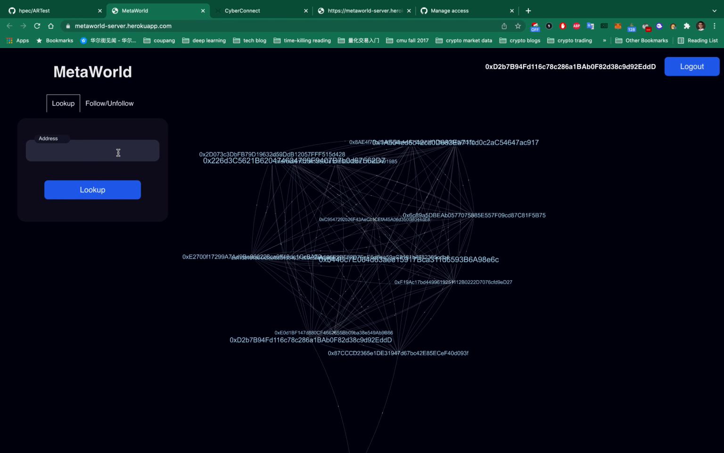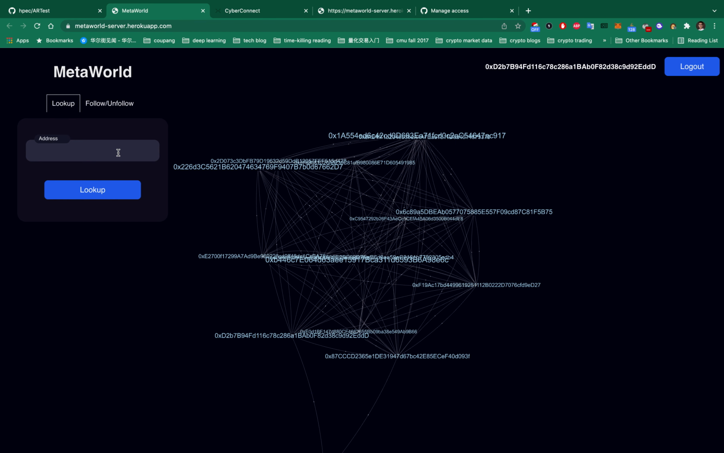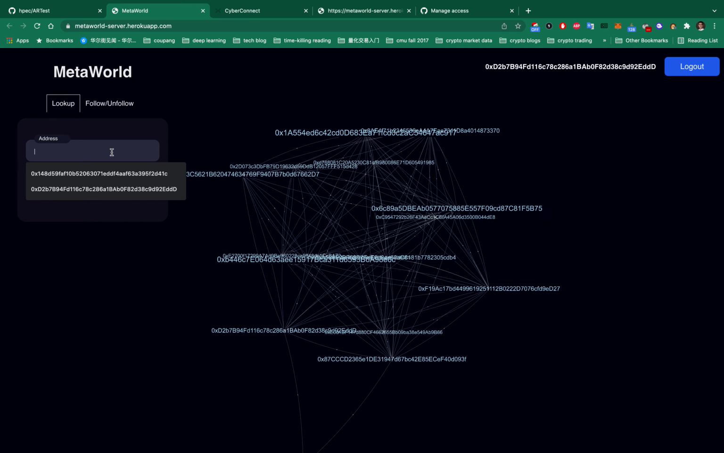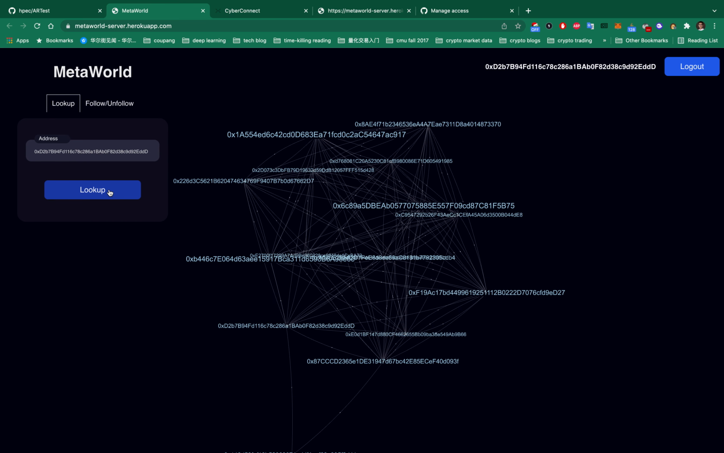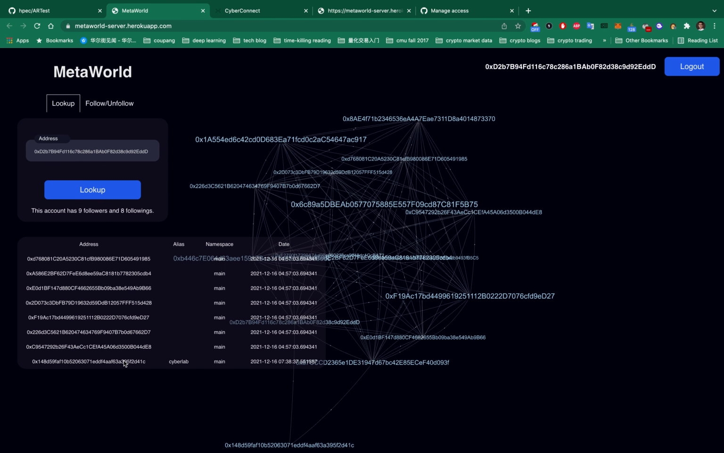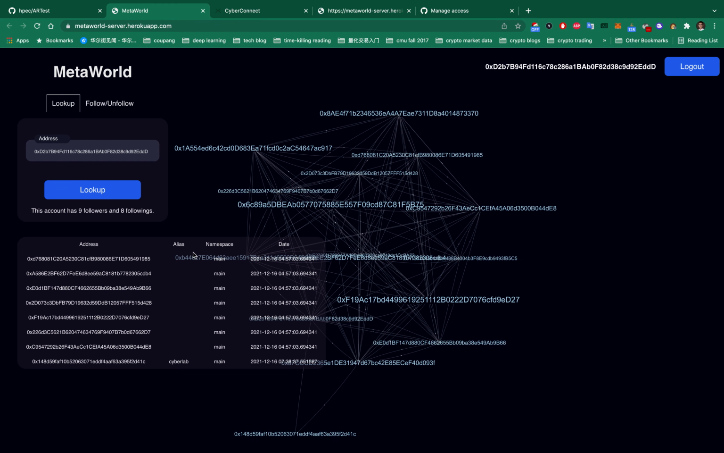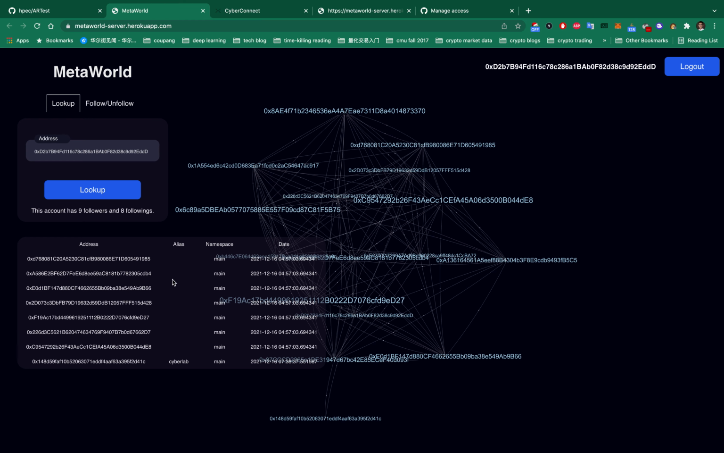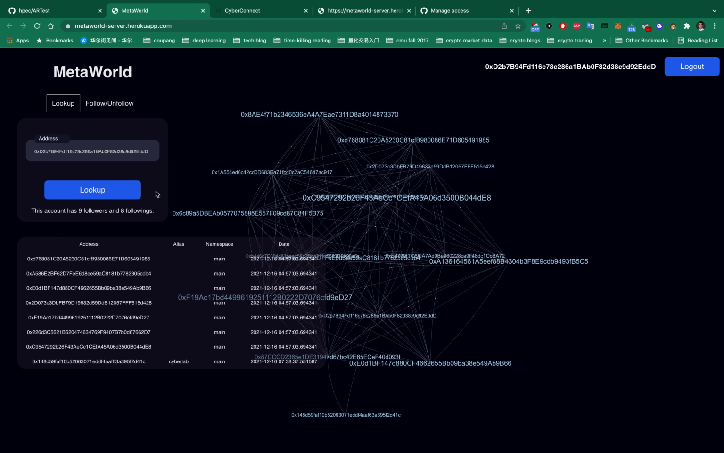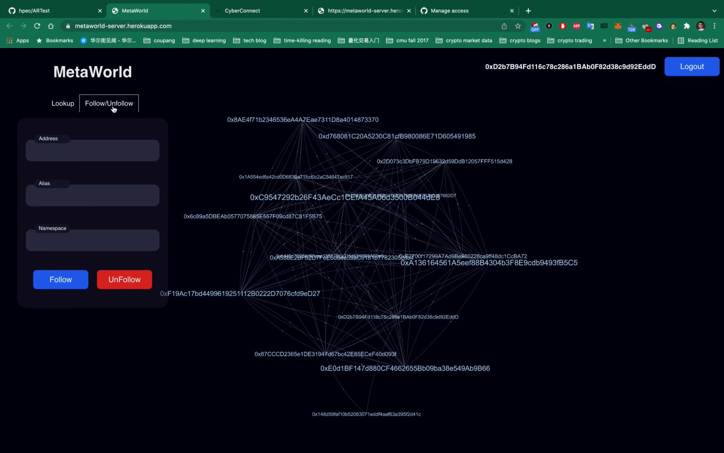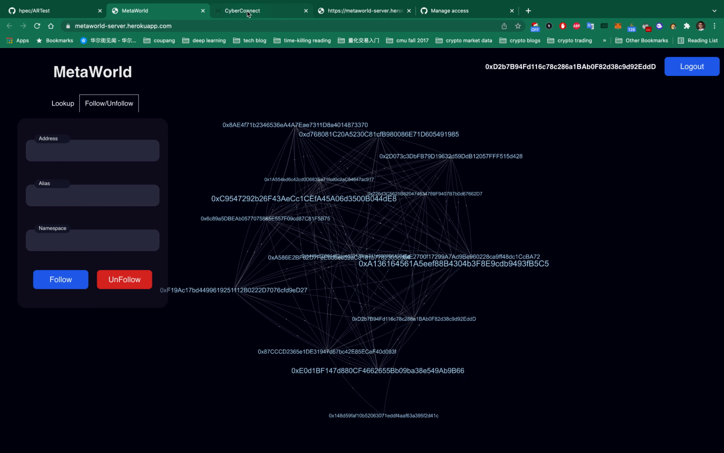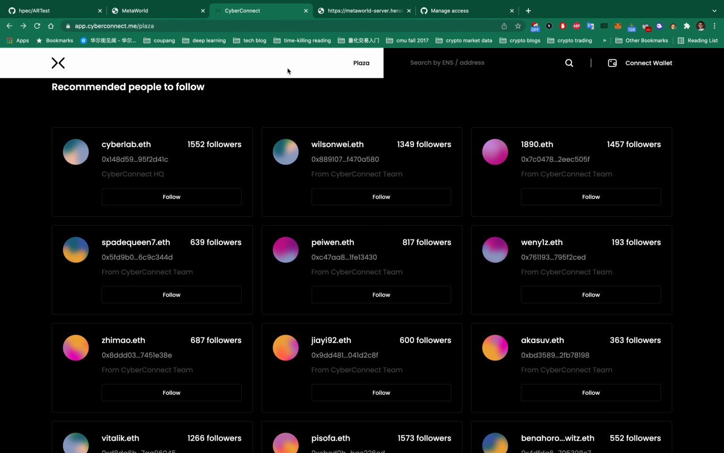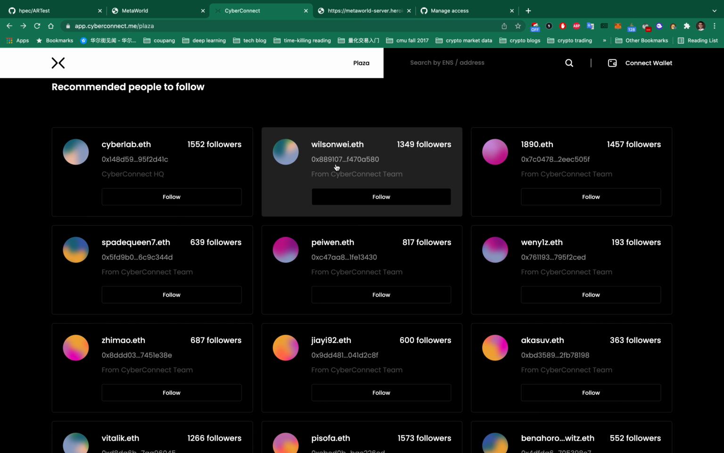First of all, we can find out all the users that I'm currently following through the lookup table. Here we can find out all the users I'm currently following. Next, we can also follow or unfollow new users through this form. For example, let's pick an Ethereum address from CyberConnect.